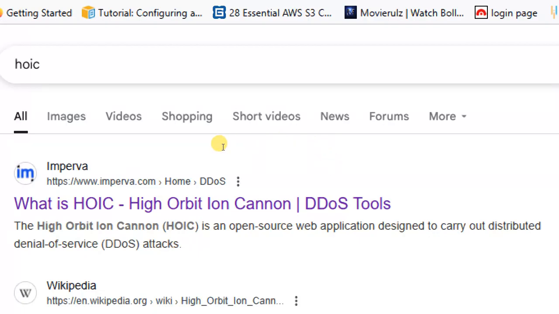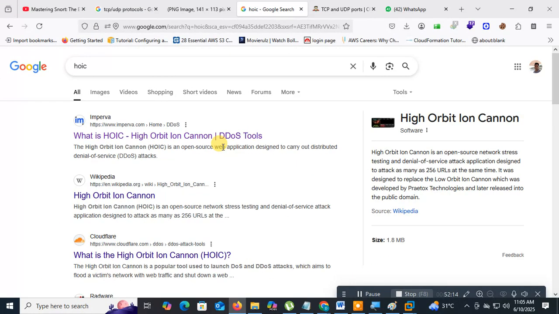So one of the tools is called HOC. I just go here, click on HOC, download.